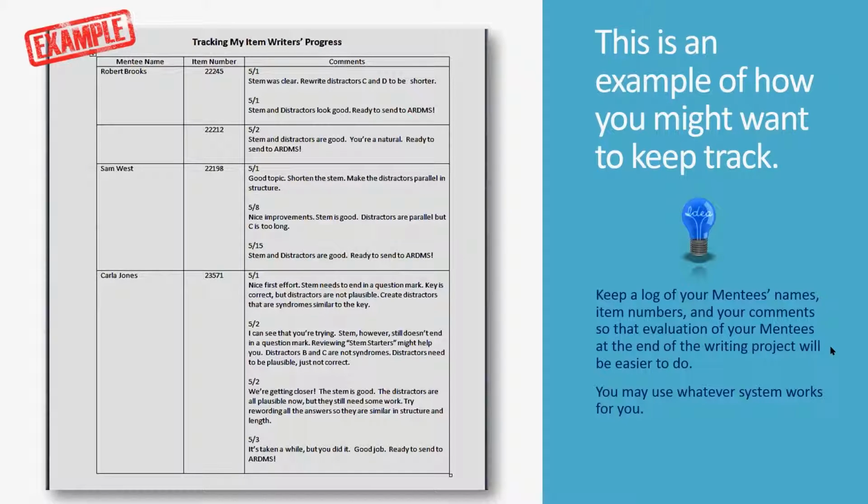By keeping track this way, when we ask you to evaluate your mentees at the end of the 3 months, this is a very organized way to review that information and easily identify how many items each person wrote and how much attention each item has needed. Again, this is just a suggestion for how to track your work as a mentor, but it is the kind of information that would be really helpful for you to pass along to ARDMS later on.